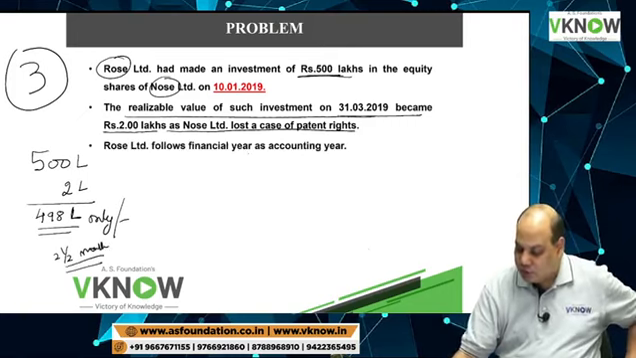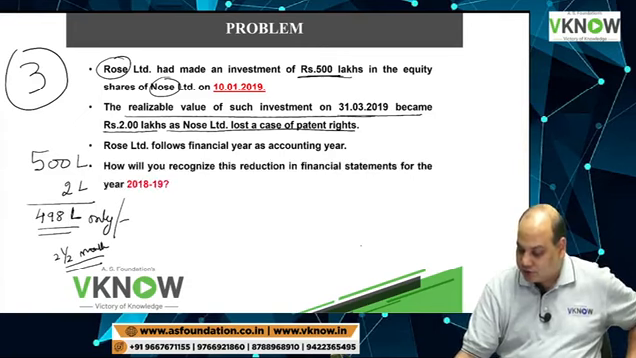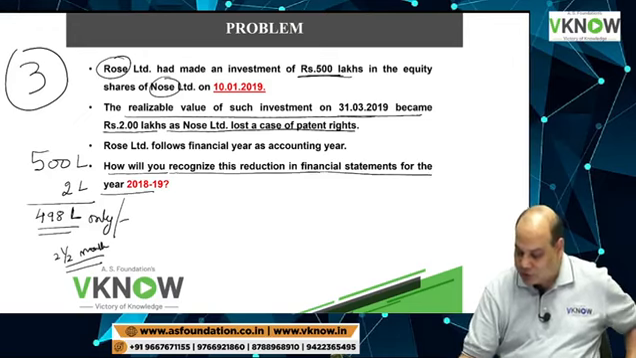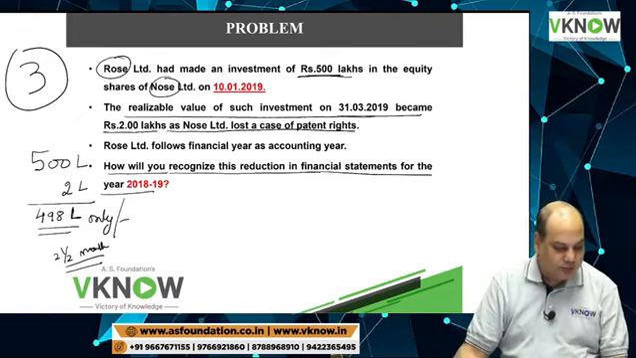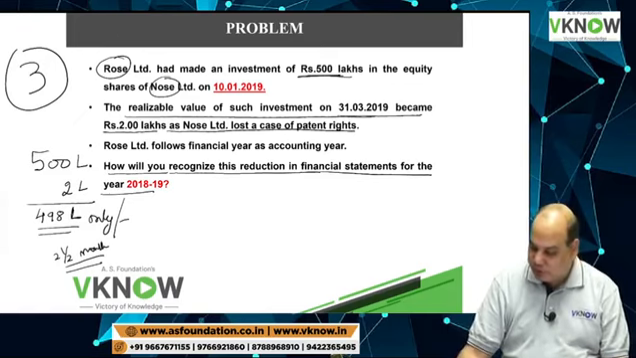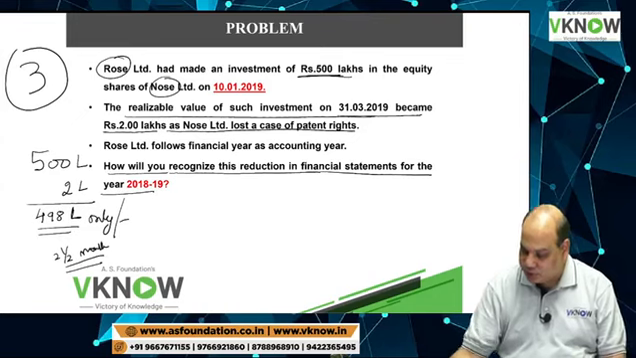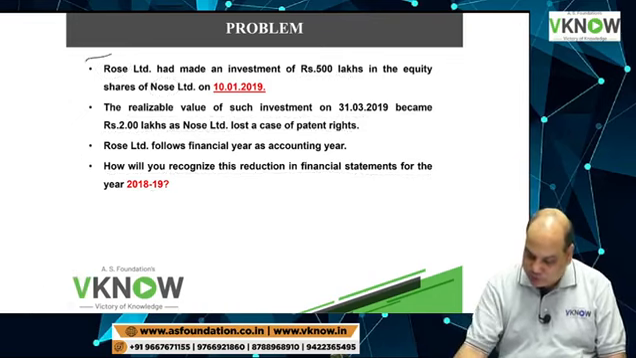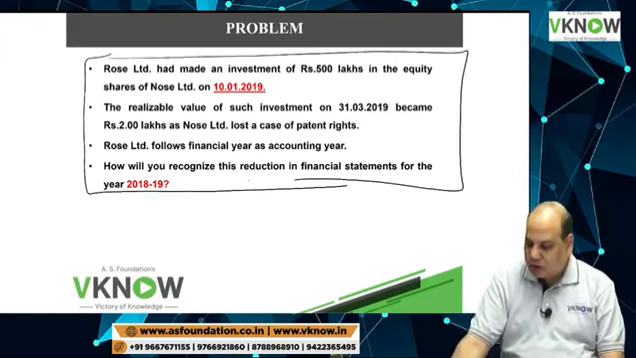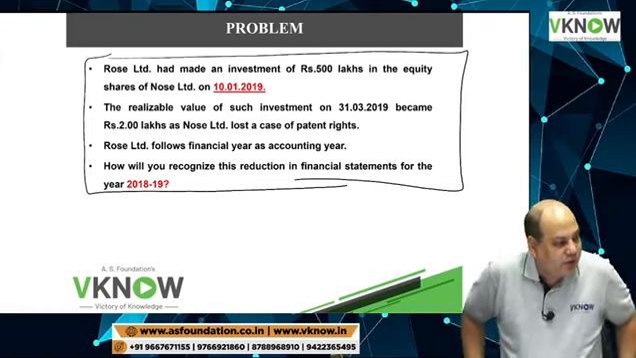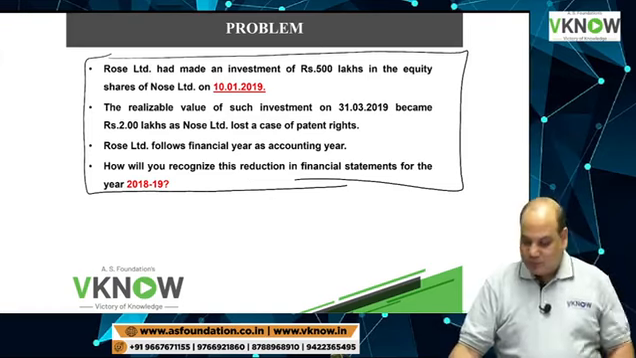Rose Limited follows the financial year as its accounting year. How will you recognize this investment in the financial statements for 2018-19? First check whether it is a current investment or a long term investment.